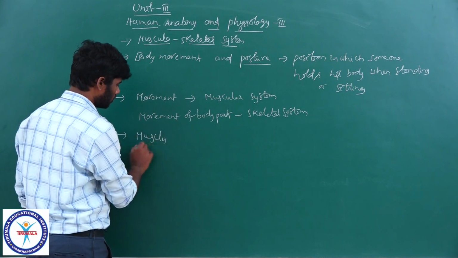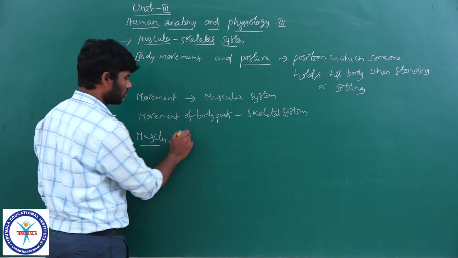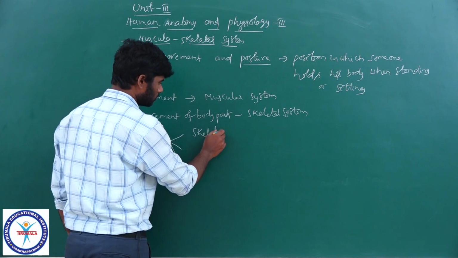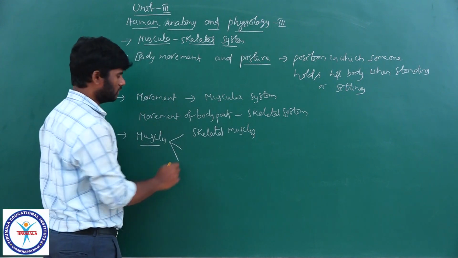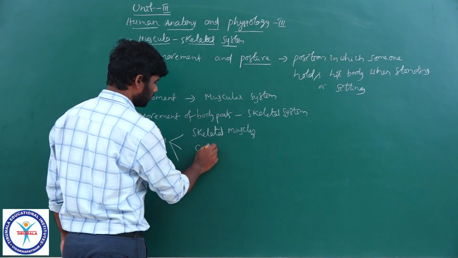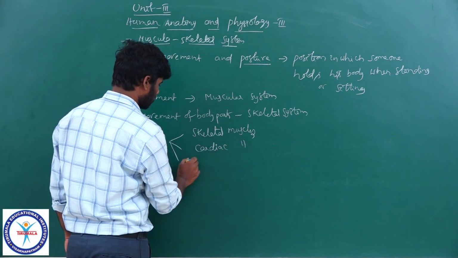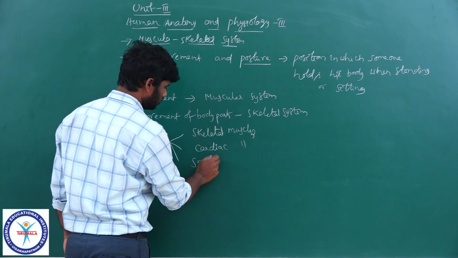Coming to muscles, the muscles are of three types: skeletal muscles, cardiac muscle, and smooth muscles.